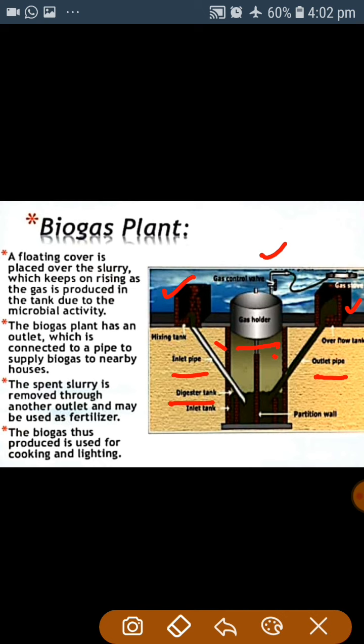One outlet helps in removing the residue which is rich in nitrogen and acts as a biofertilizer. And the second outlet is connected with the pipe, and this pipe helps in supplying the biogas to the houses. Biogas is also used for cooking and lighting purposes as a biofuel.